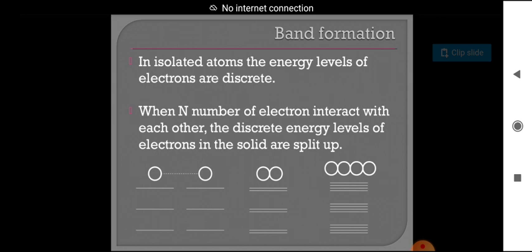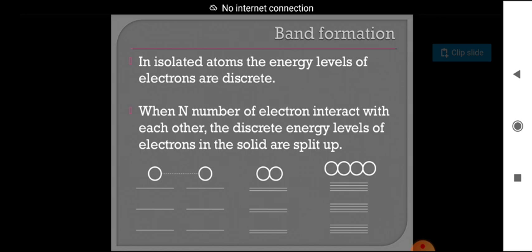Generally in nature, three types of materials are available: solid, gaseous and liquid. Coming to gases, the molecules of gases are arranged in a random manner and they don't depend upon any neighbor atom.